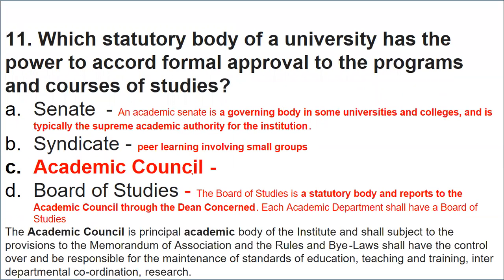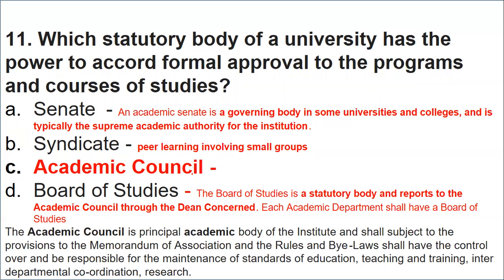So let's see first of all, if any student is not aware of this, let's have a look. The Academic Senate is a governing body in some universities and colleges that is typically the supreme academic authority for the institution. Syndicate is peer learning, which involves small groups.